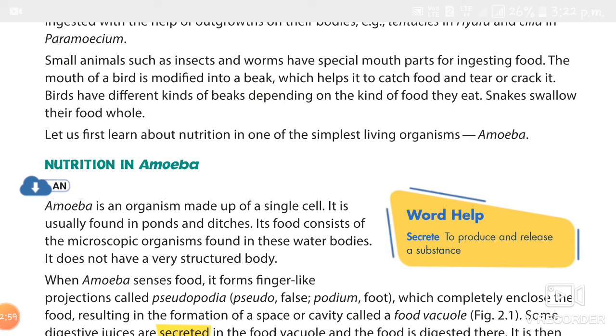This completely covers the food and this leads to the formation of a space or cavity called a food vacuole. Inside the food vacuole, some digestive juices are secreted and the food is digested. It is then absorbed and assimilated, and the undigested part is thrown out through a rupture in the cell membrane.